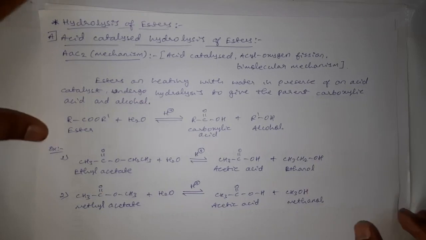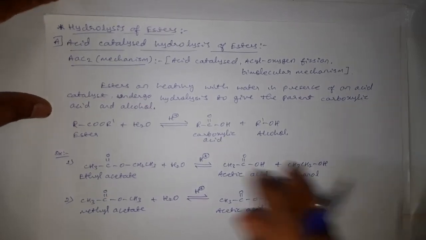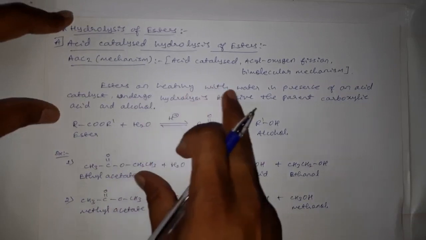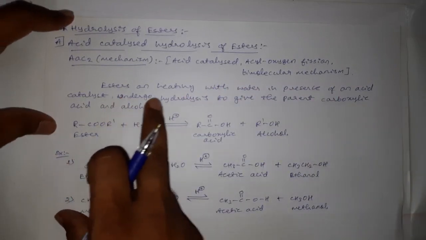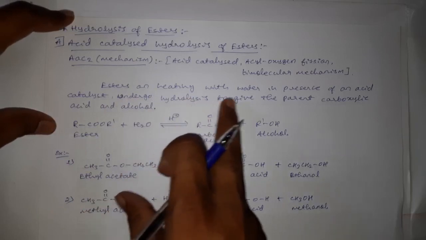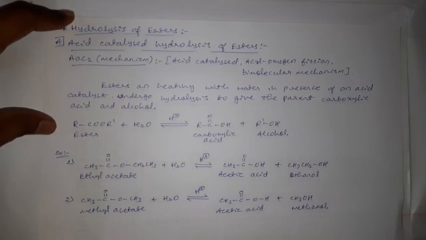Correct? This is the acid catalyzed hydrolysis of ester. Esters on heating with water in presence of an acid as a catalyst undergo hydrolysis to give the parent carboxylic acid and alcohol.